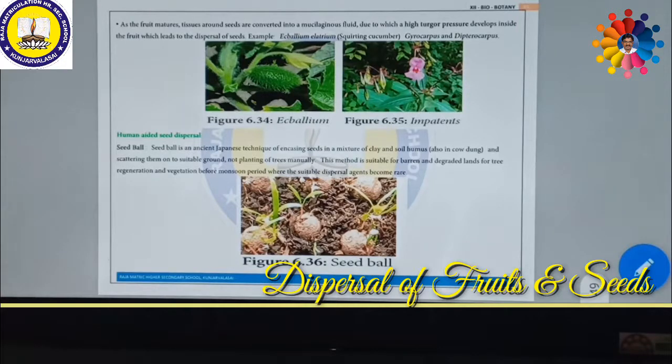So these are some explosive mechanisms, which is called autochory. Now we are going to see how human beings aid seed dispersal. It is a very common phenomenon, by the seed ball mechanism.